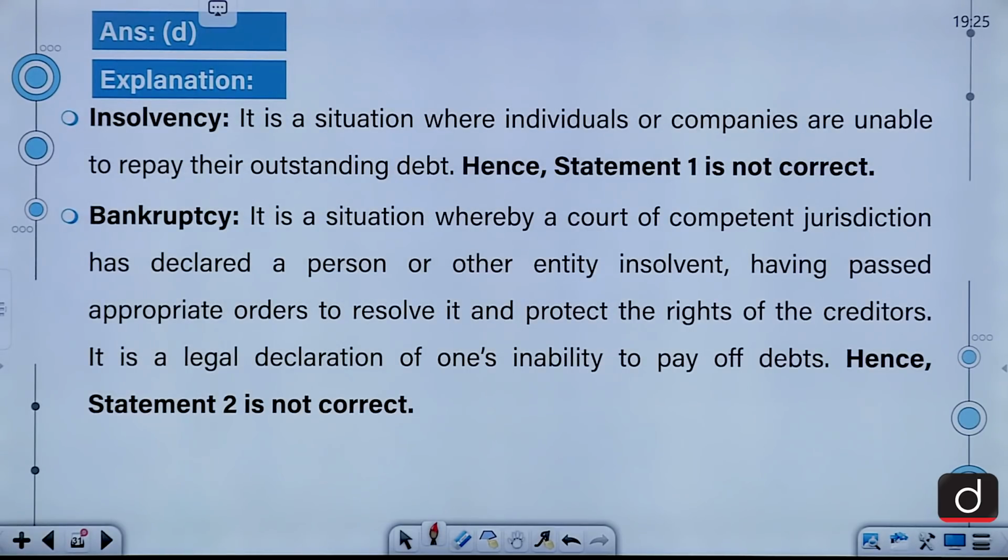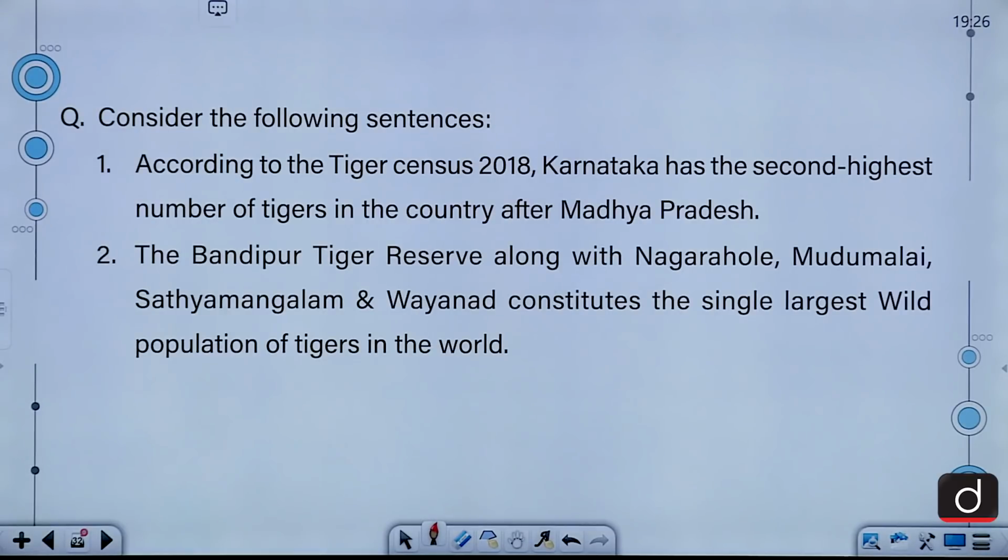Moving on to the explanation. Insolvency is a situation where individuals or companies are unable to repay their outstanding debt, right? And bankruptcy is a situation whereby a court of competent jurisdiction has declared a person or other entity insolvent, having passed appropriate orders to resolve it and protect the rights of the creditors. Now, it is a legal declaration of one's inability to pay off debts, right? Moving on, let's look at our next question.